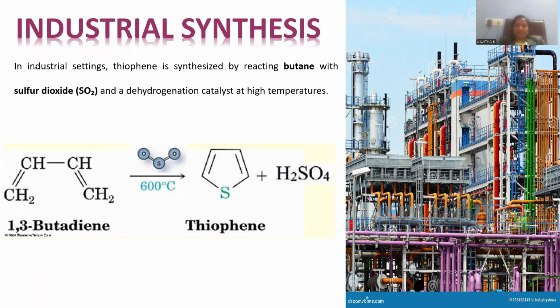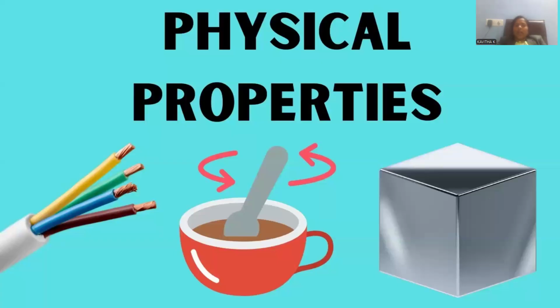This is the way thiophene is synthesized in an industrial setting, by reacting butane with sulfur dioxide. A dehydrogenating catalyst is required at a higher temperature. Let me add the higher temperature over there, so that the elevated temperature gives rise to thiophene as the final product. So this is the industrial scale synthesis we noticed. By this, various synthetic routes for the synthesis of thiophene were discussed in a detailed manner.